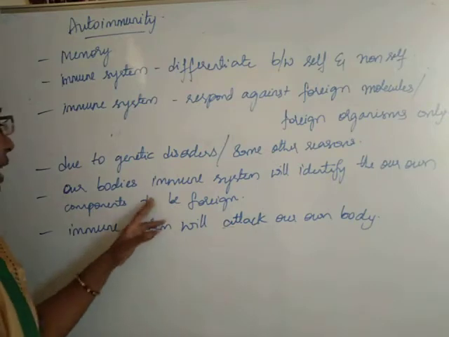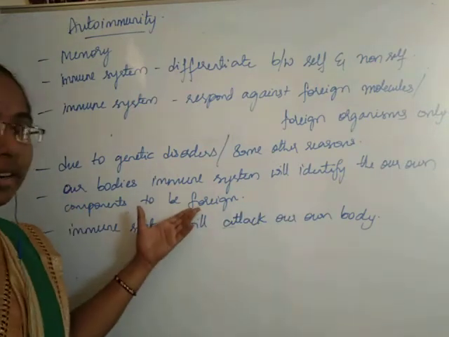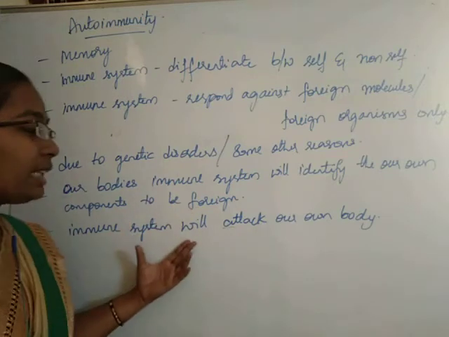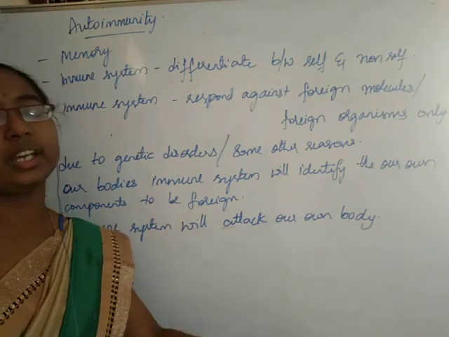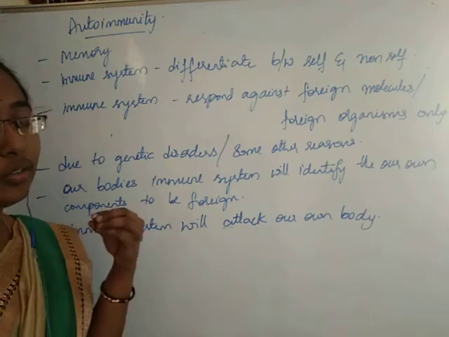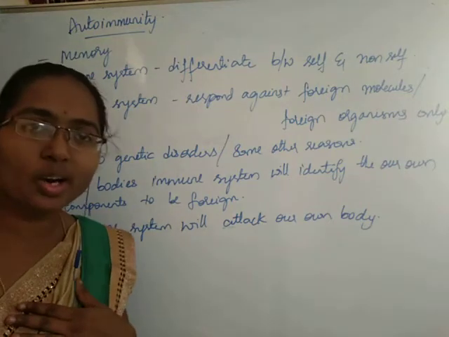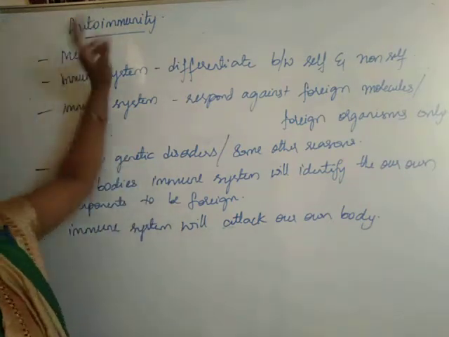It will recognize some of our own body's components to be foreign, and it will attack our own body. So such kind of immunity of our body on our own body is called autoimmunity.